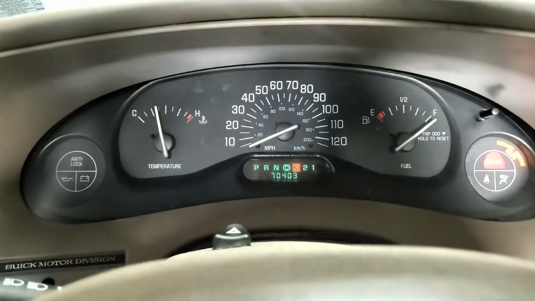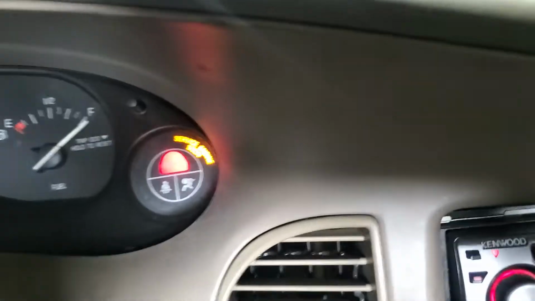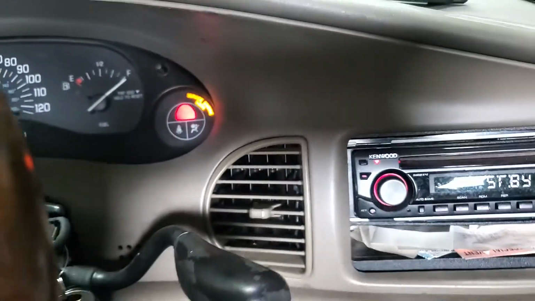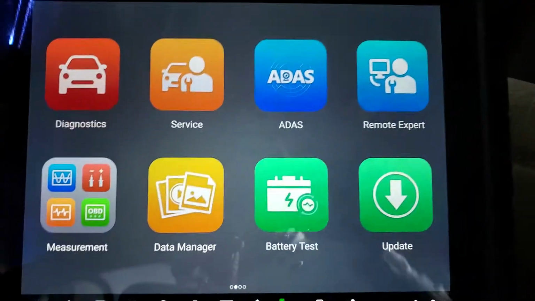Today we have a 2000 Buick Century. We replaced the engine computer on this car and programmed it. We had some difficulty doing the security, but finally we did a 10-minute relearn and were able to program the car. Still, the check engine light is on. I want to see what happened after we changed the computer.